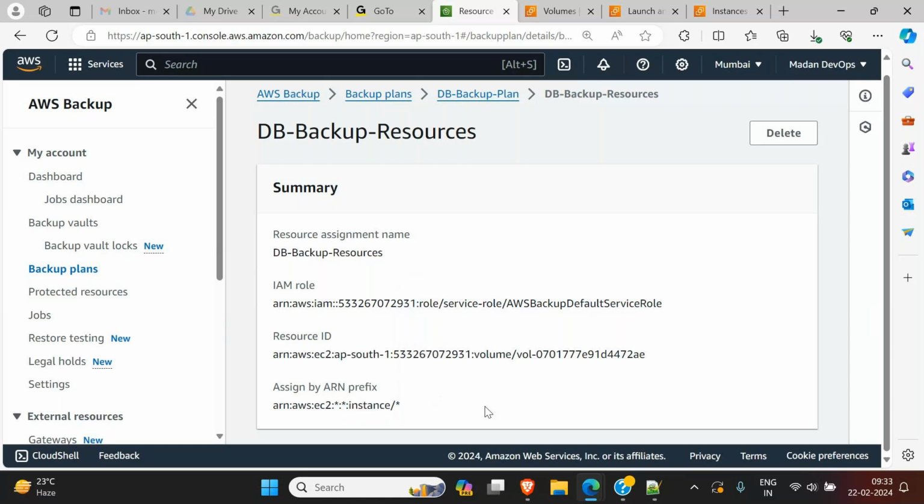And here star is mentioned. That means if there are more than 2 instances, then it will mention star. Till now you have any questions?